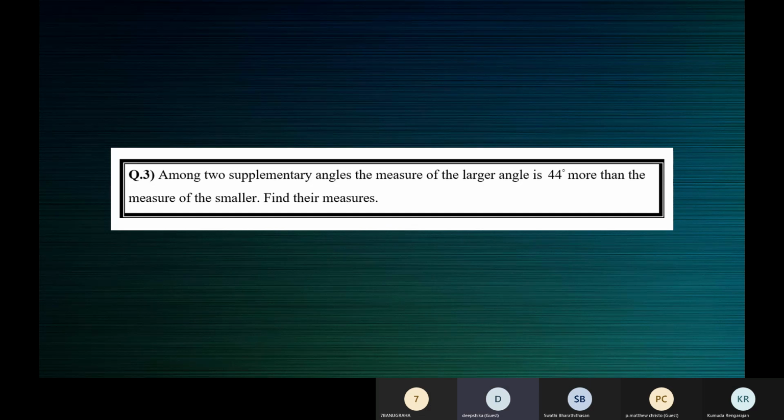Ma'am, smaller angle is 44, ma'am. No, darling, the angle is not 44 degrees. The difference is 44. See, if I say the difference between my age and my brother's age is 2 years, that doesn't mean my brother is 2 years old. I'm saying the difference between our ages is 2 years.